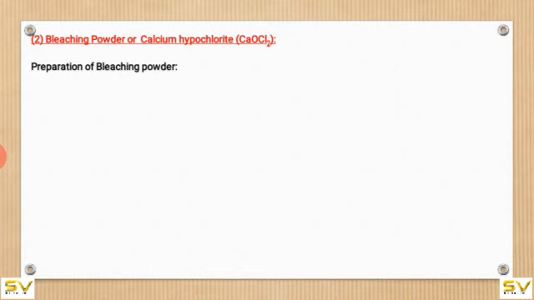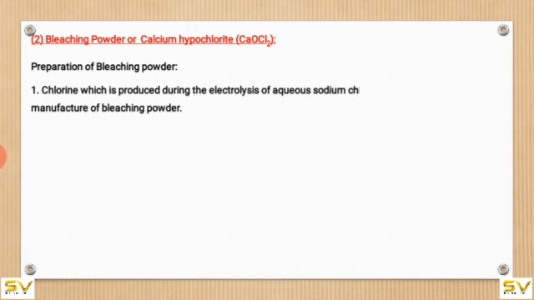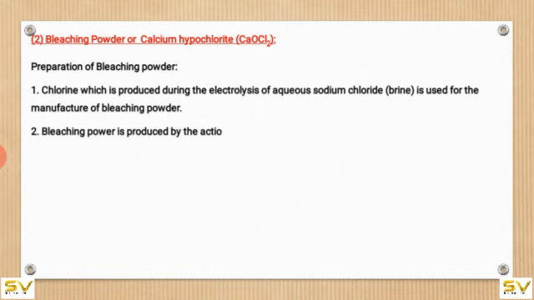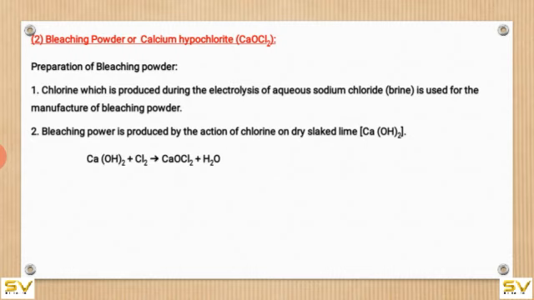Preparation of bleaching powder. Chlorine, which is produced during the electrolysis of aqueous sodium chloride, which is brine solution, is used for the manufacture of bleaching powder. Bleaching powder is produced by the action of chlorine on dry slaked lime, which is Ca(OH)2. This is the generalized equation: Ca(OH)2 + Cl2 gives rise to CaOCl2 + H2O.